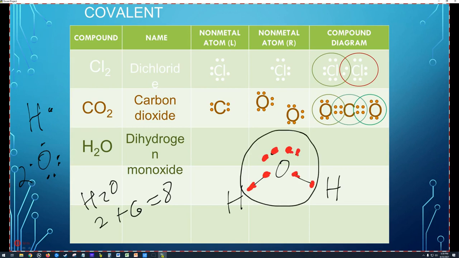Octet on oxygen is happy. 1, 2, 3, 4, 5, 6, 7, 8. So he's happy. Let's check the hydrogens. Hydrogen needs a duet. And there it is. So 2 electrons in each hydrogen.